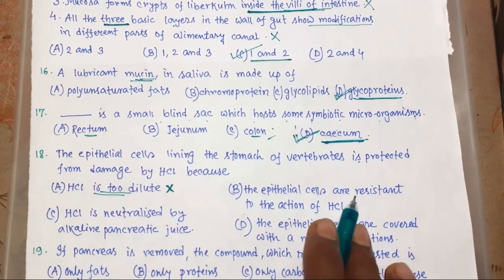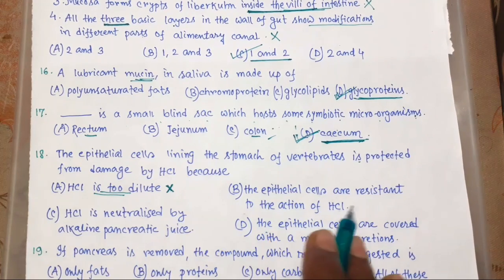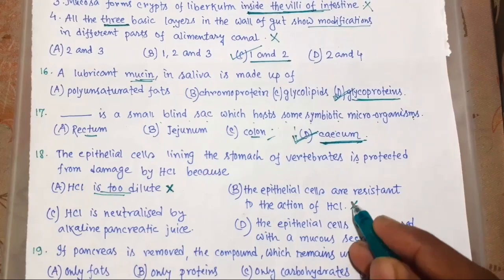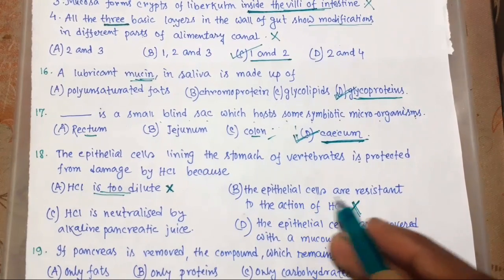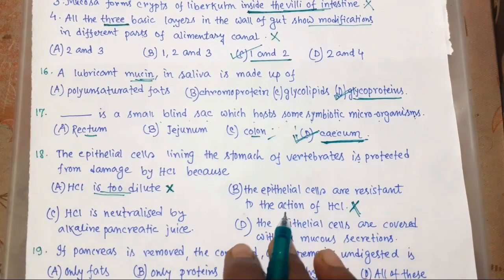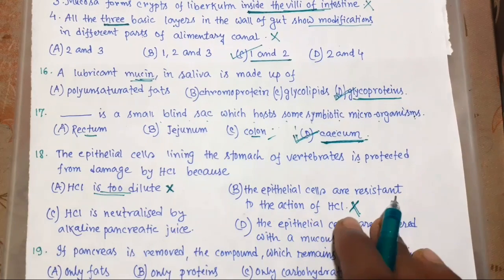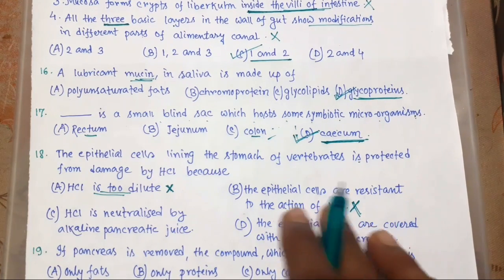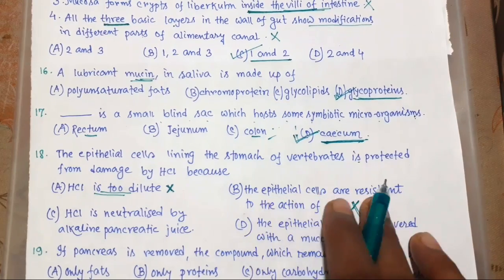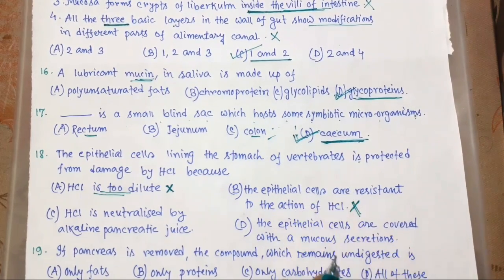B, the epithelial cells are resistant to the action of HCl. Okay. Epithelial cells are resistant to the action of HCl. It is not mentioned anywhere. This is not a property of the epithelial cells. Okay, so this is also wrong.